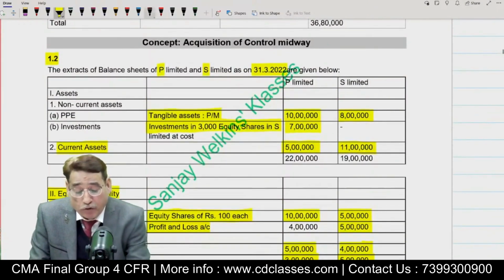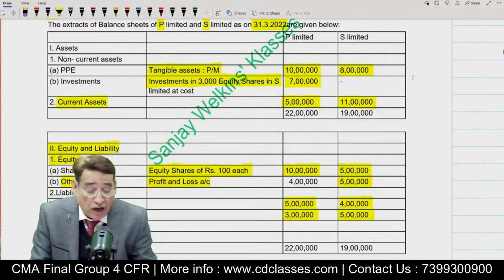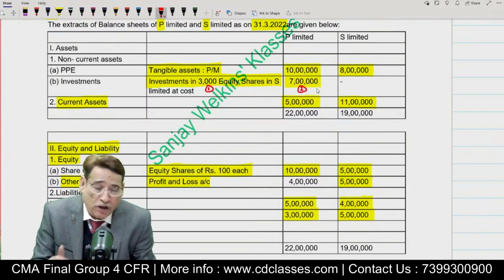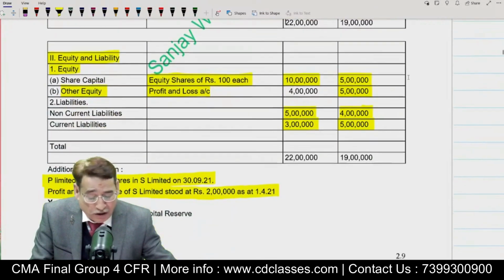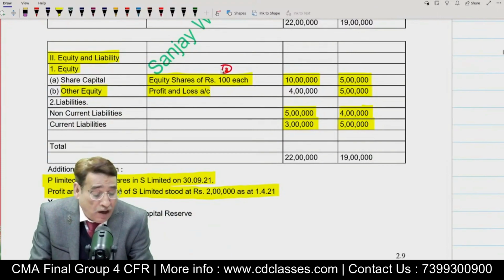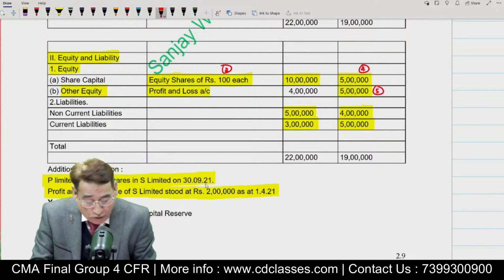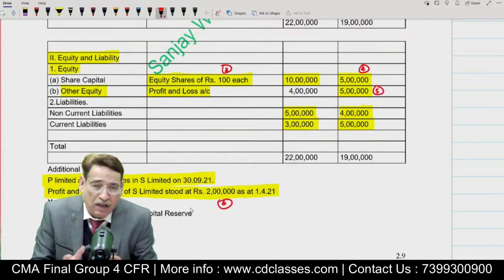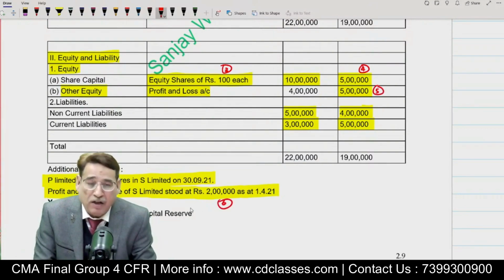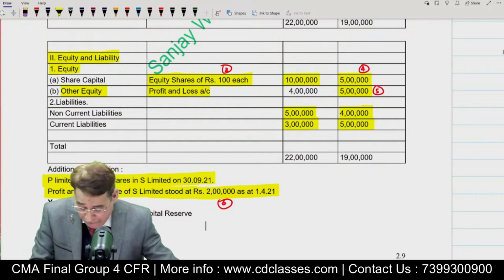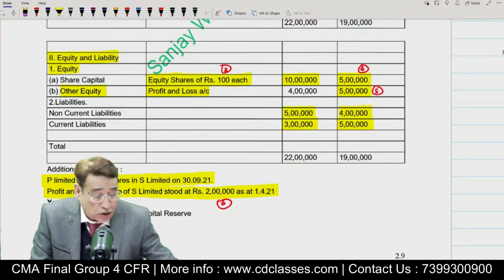So, what are the points which we need to take into account while solving the question? I just told you, one is investment. You must also consider the amount which you have paid, because later on you will have to compute the amount of goodwill wherein you would require the amount of consideration. So, this 7 lakh will become the amount of consideration. Besides that, the face value, and of course the share capital of the subsidiary company. And besides that, of course, the other equity items of the subsidiary company, their closing balance and their opening balance. So these are the things, if you keep them in your mind, then it becomes pretty easy to handle such questions. So now here we go and start solving this particular question.